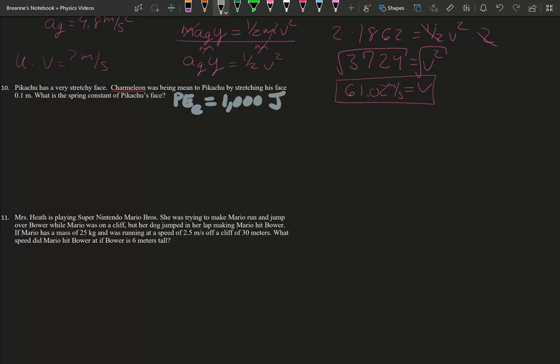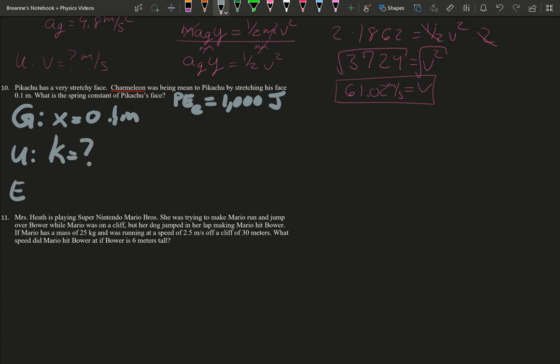Okay? So you can't solve this problem without that extra information. So we do our givens. You do know that your elastic potential energy is 1,000, and we know that he stretches, so that's going to be our x, 0.1 meters. Our unknown is our k.